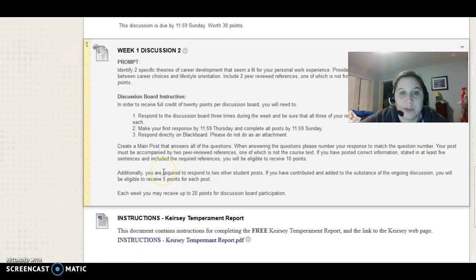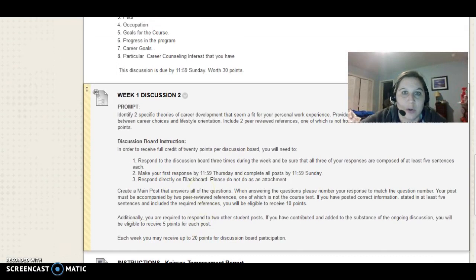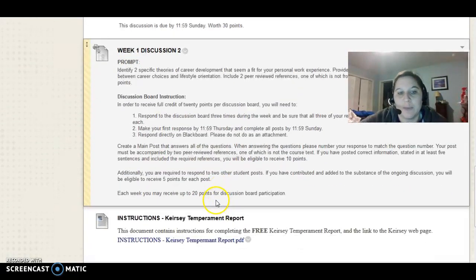Then you need to respond to at least 2 peer posts Sunday by midnight. And again, these should be something of substance, something that engages in the discussion, that adds to the discussion, not just thank you or I agree, great point. It needs to add to the discussion, and then you can receive up to 5 points for each of those posts. So each week you have a discussion board, and it's worth 20 points for the weekly discussion board. There's a rubric that's on the course information page that discusses these boards as well a little bit further.